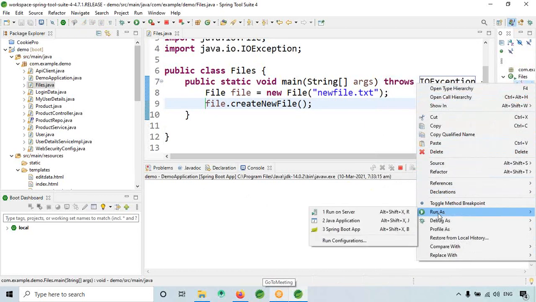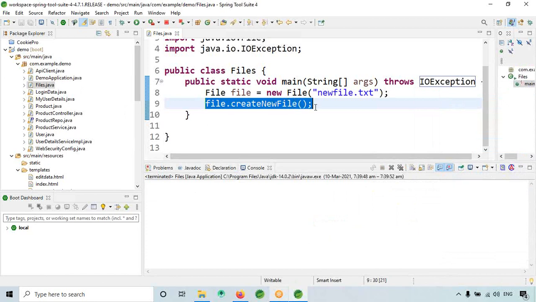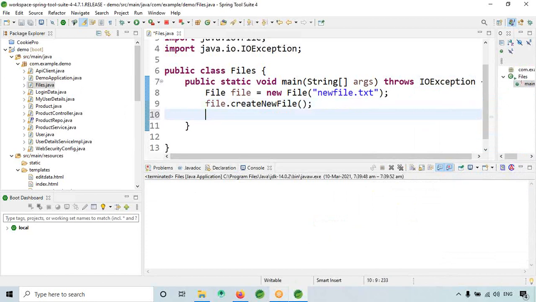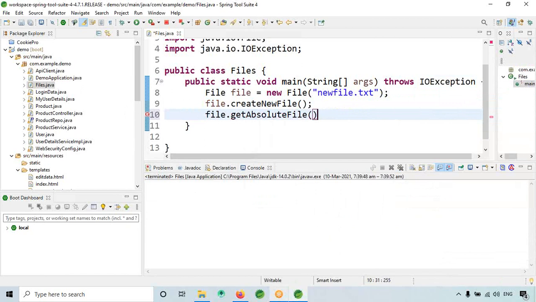Now when I run this, there is no error, so the file got created. Now we want to check where exactly the file got created. The file is created, but we don't know where. For that, I will give file.getAbsolutePath(), which fetches the file path.